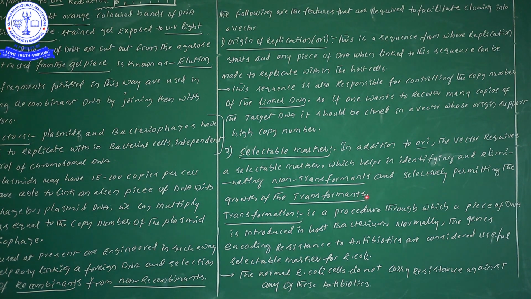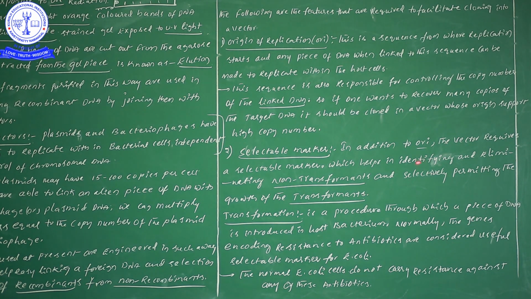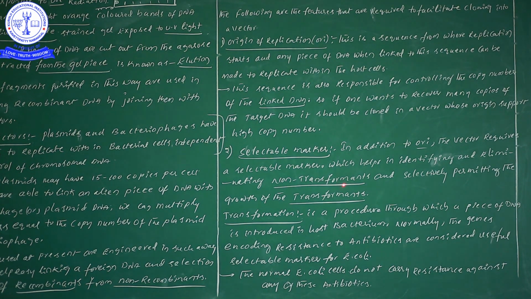So that is the point. Here, this selectable marker helps in the identification as well as the elimination of non-transformants, meaning the bacteria or the host without recombinant DNA. If the recombinant DNA is not present in a host, that particular host can be taken as a non-transformant. Transformants means hosts with the recombinant gene. So this is the meaning of transformants as well as non-transformants.